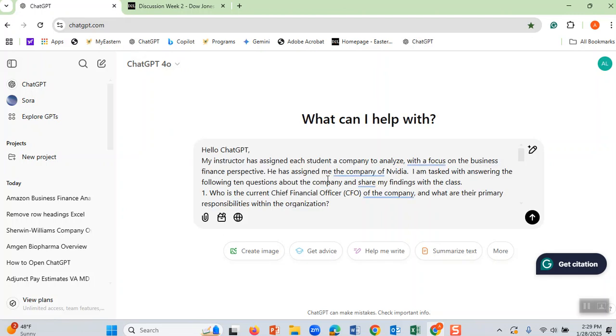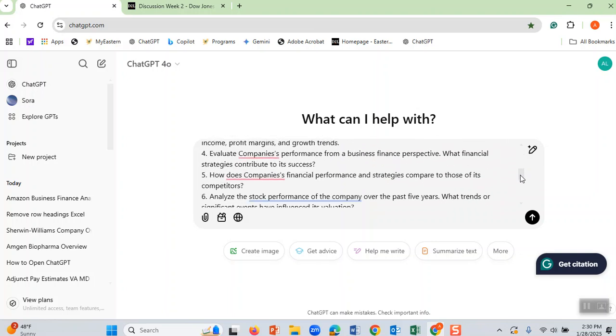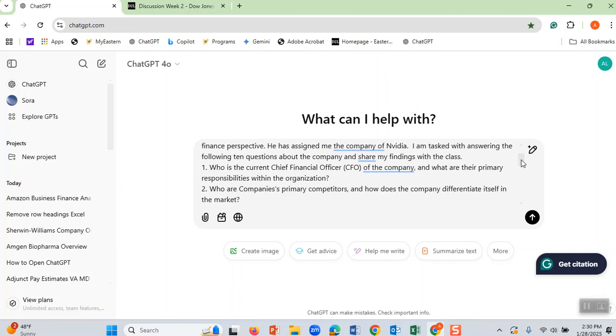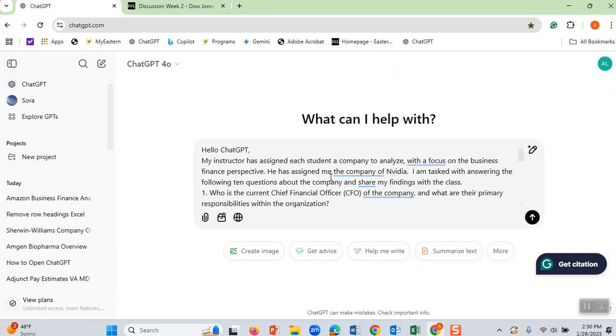And some of you might not have ChatGPT. I have put in instructions how to open a free ChatGPT account, and I have put the link. Here are my questions. And the good thing is that I have asked, let me make sure that I ask ChatGPT to put the answer for this question right in front of number one. I don't want it to put all the answers at the bottom. Let me make sure I have instructed. Please find the answer. My class has assigned me a company. I have asked the following questions, to share with the class. And here I add one more sentence.